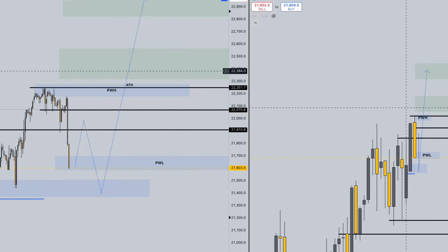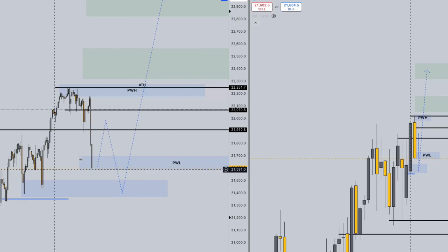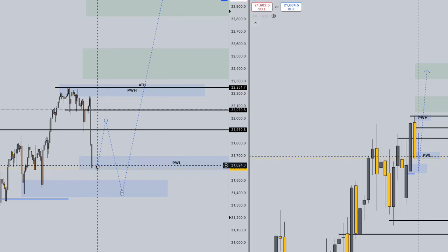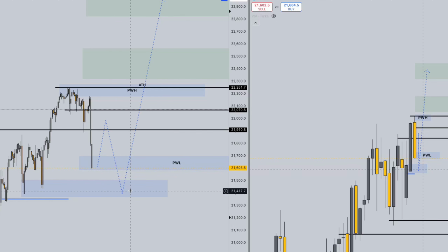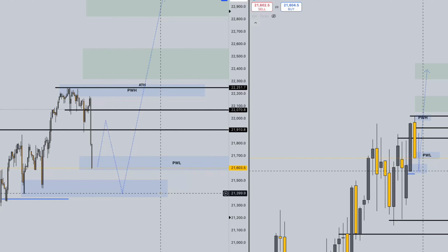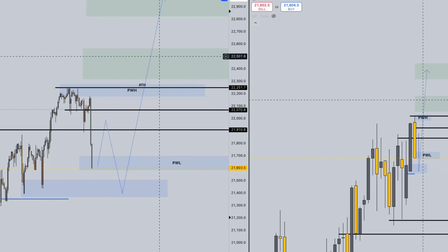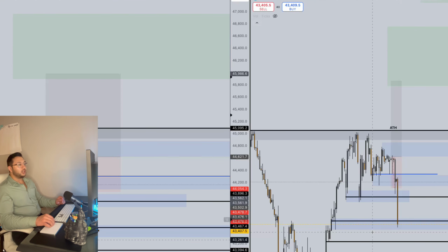So overall, I still believe price is bullish. Just depends how we start the week on the weekly candle. But I do think there is potential for a higher low down here, and we continue trending higher. Next, we'll be looking at the US 30.